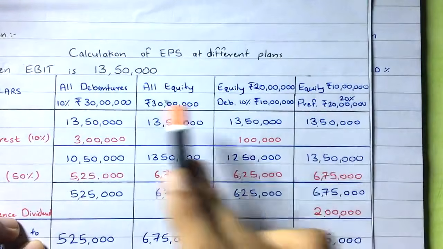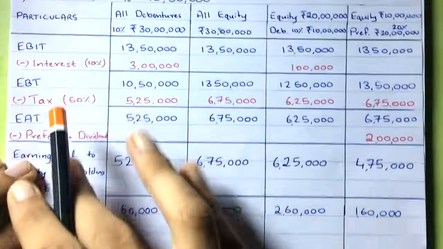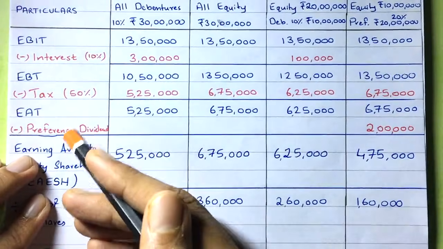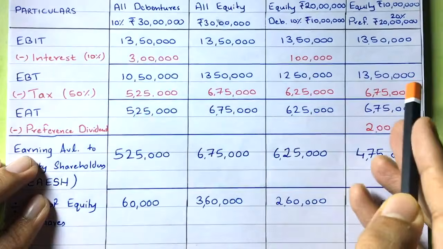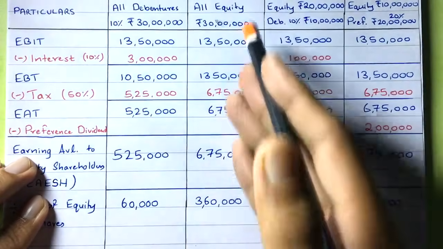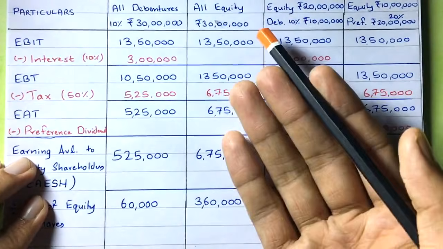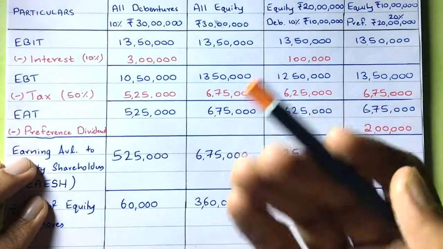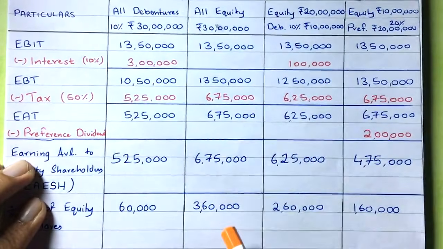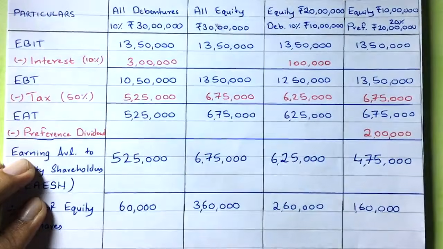Now, why are we writing this over here? That is because we are deducting interest and tax and preference dividend, right? So do you think we have to deduct interest from every column here? No. Why not? Because if you see the second column, there are no debentures. You pay interest only on debentures, only on debt, right? Bonds, debentures. Here there are no debentures. Here there is no preference dividend. So you will not deduct preference dividend or interest from this column, right?